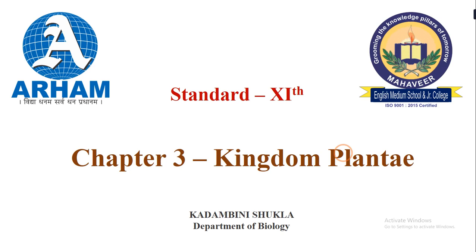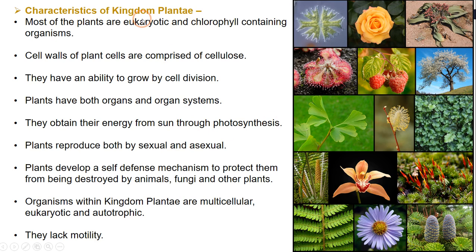Now, we know that there are different types of plant species which are found on planet Earth. These plant species are sorted and classified into a separate kingdom known as kingdom Plantae. This classification is based on certain similarities and differences seen amongst the species included in this kingdom. So let us start this chapter by studying the basic characteristics of kingdom Plantae.